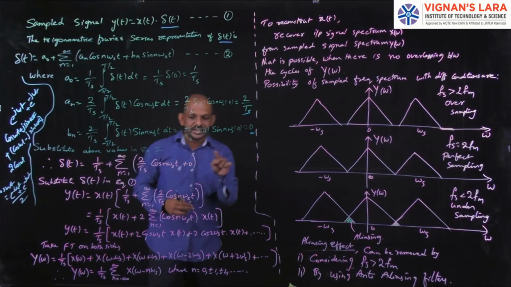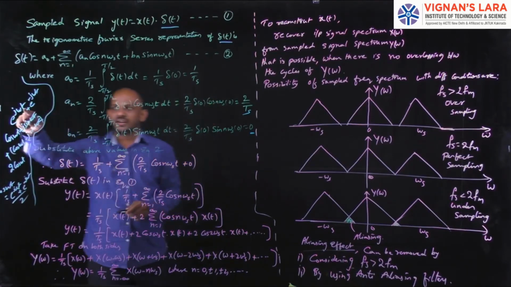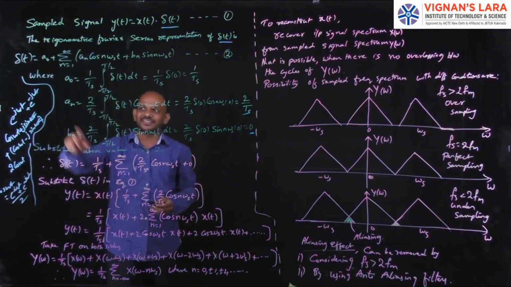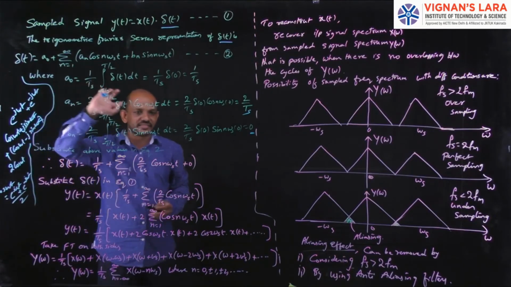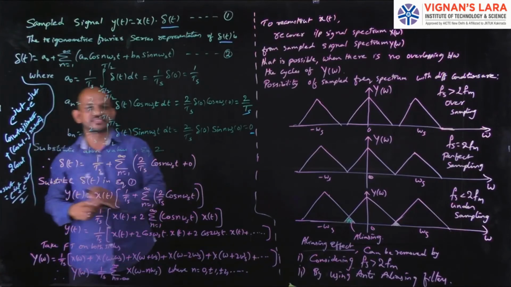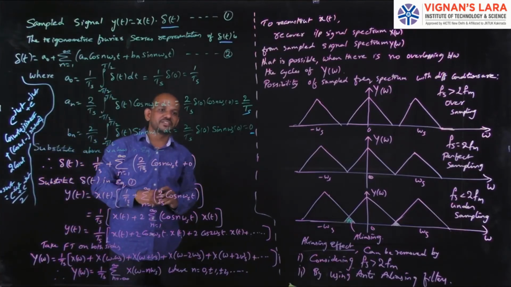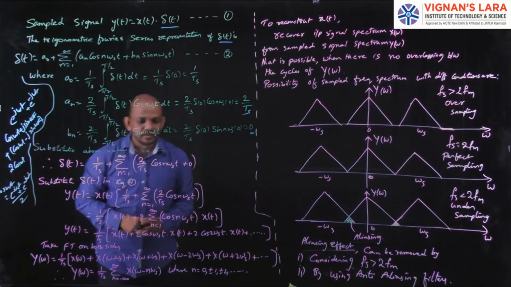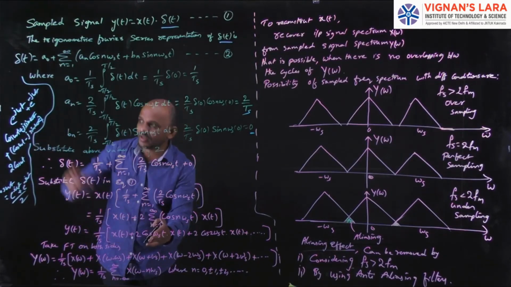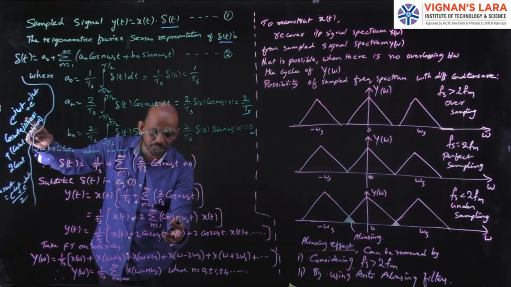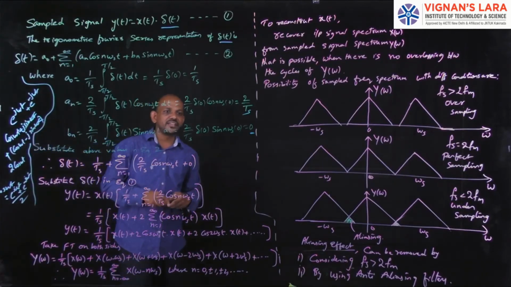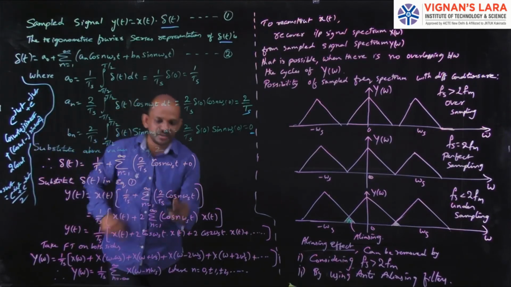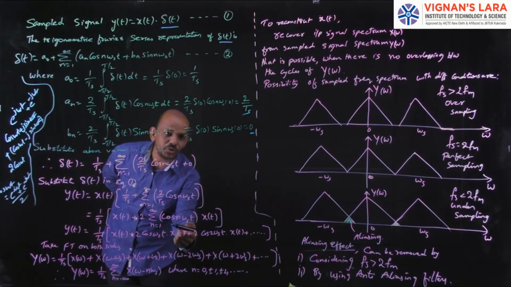Here what I will be left with is e power j omega s t plus e power minus j omega s t, because in place of omega I have to write omega s. So now I have e power j omega s t into x of t, and in the same way e power minus j omega s t into x of t.